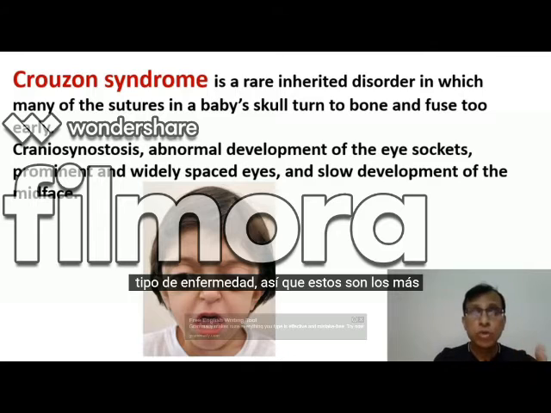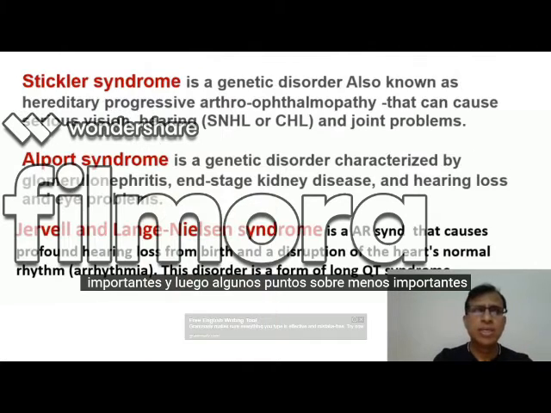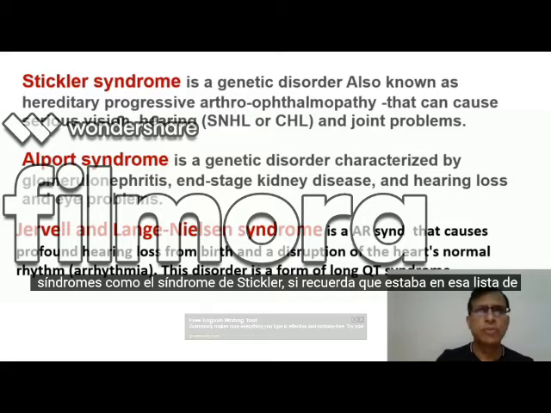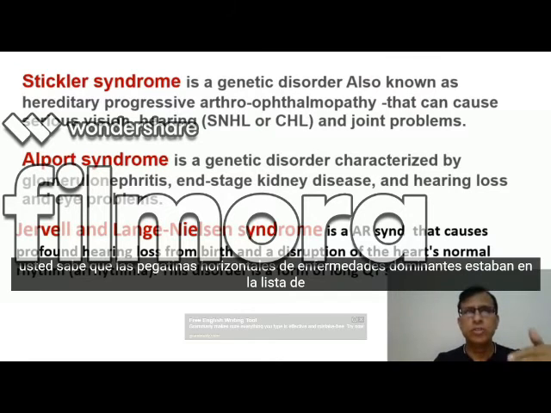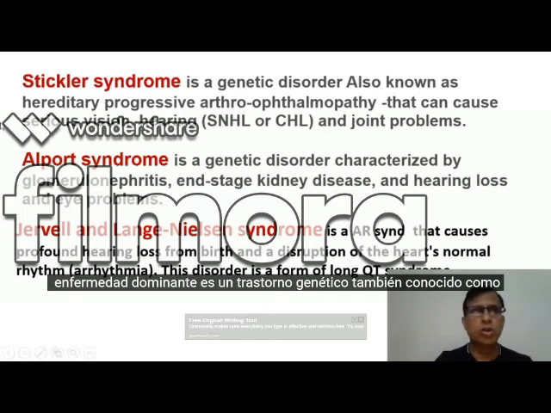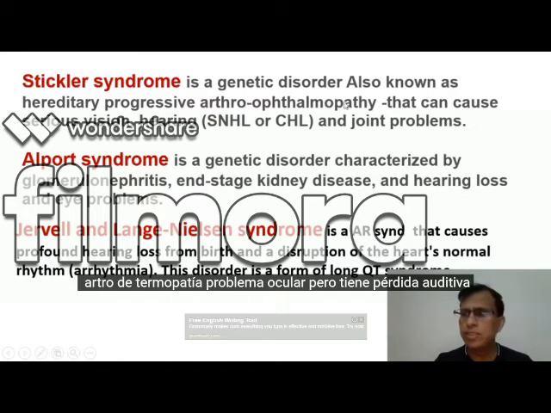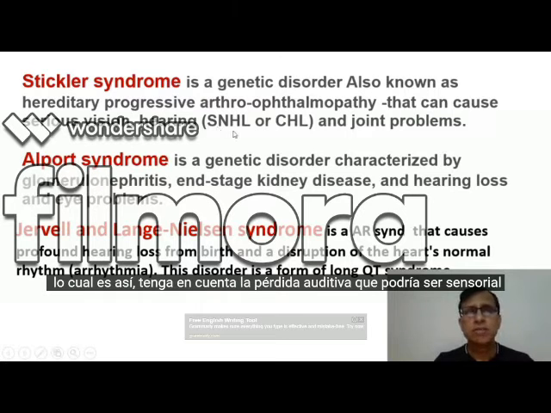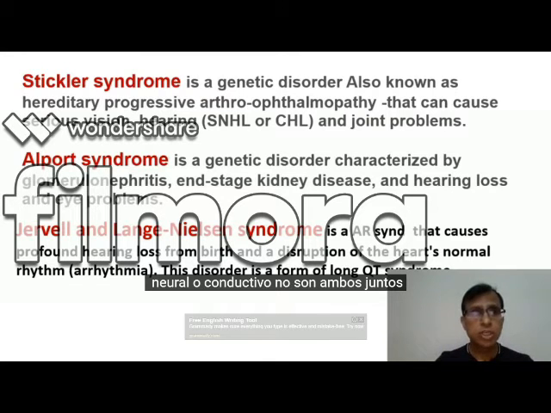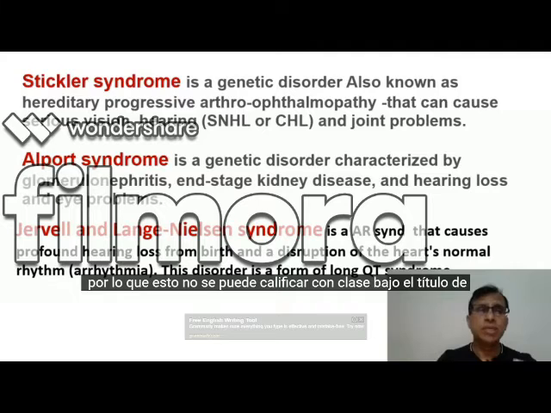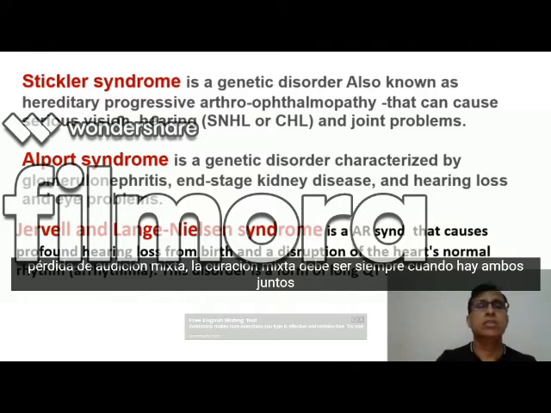Right. So these are the more important ones, and then a few points about less important syndromes like Stickler syndrome. If you remember, it was in that list of autosomal dominant diseases. It's a genetic disorder also known as hereditary progressive arthro-ophthalmopathy. So you can make out it's a bone disease, arthro-ophthalmopathy, eye problem, but it has a hearing loss. Please note that the hearing loss could be sensory neural or conductive. It's not both together. So this cannot be qualified under the heading of mixed hearing loss.